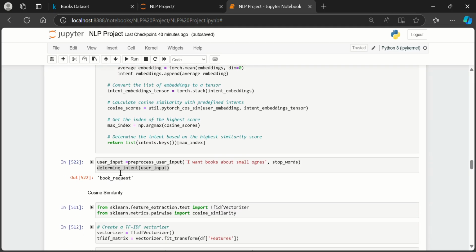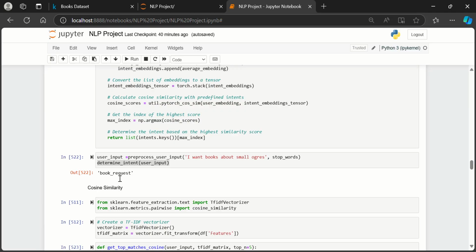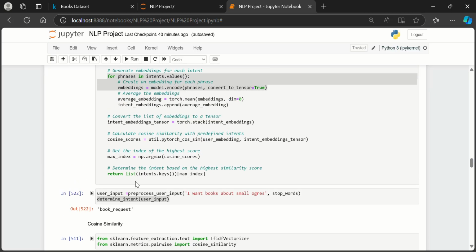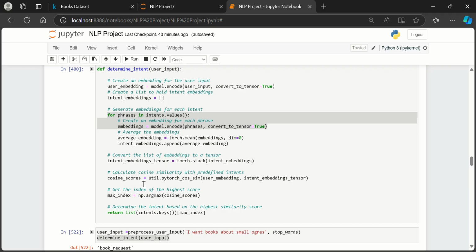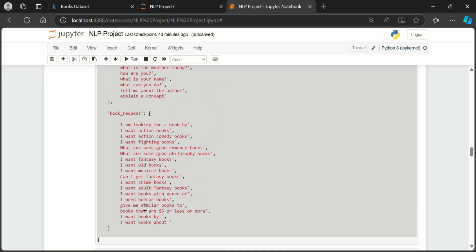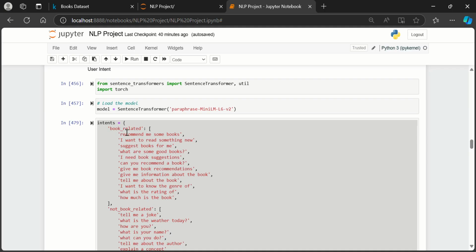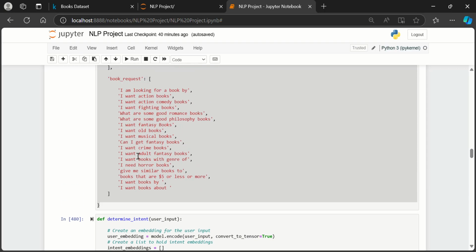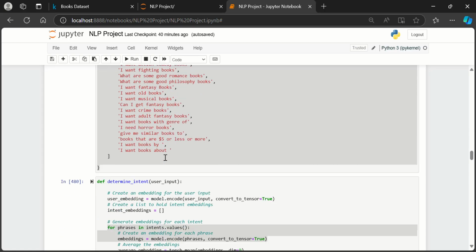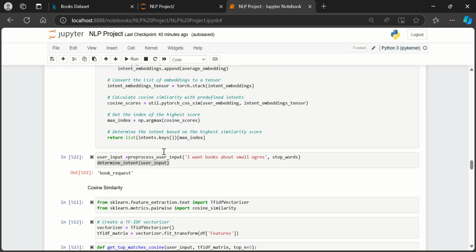And after I measure the intent, it's going to return, as in this example, if I say I want books about small ogres, it's going to determine the intent and say this is a book request. And how it's doing that is that it's measuring the cosine similarity to the sample intents that I specify here, and if the user prompt is close to any of them, that's what's going to return.